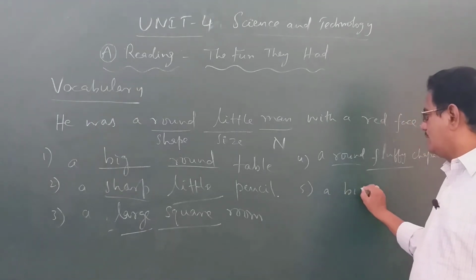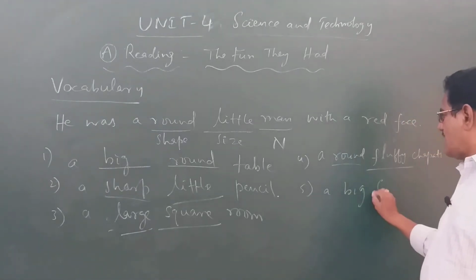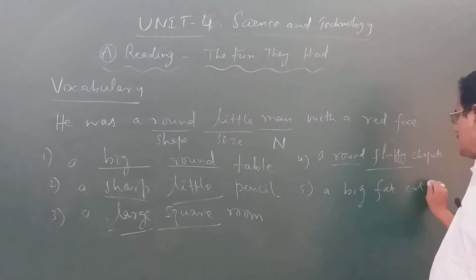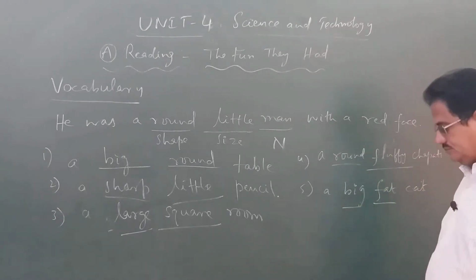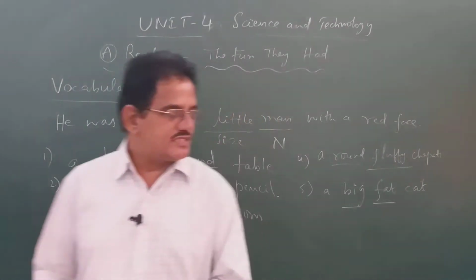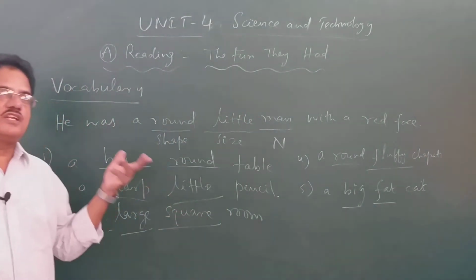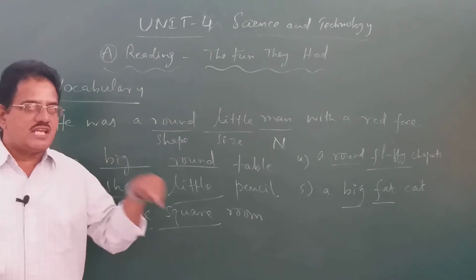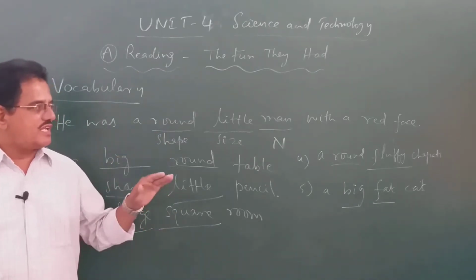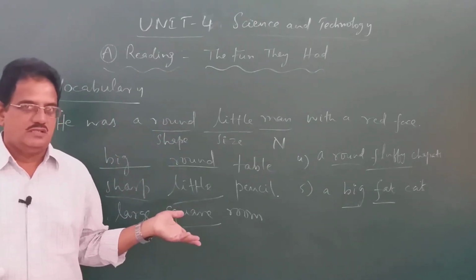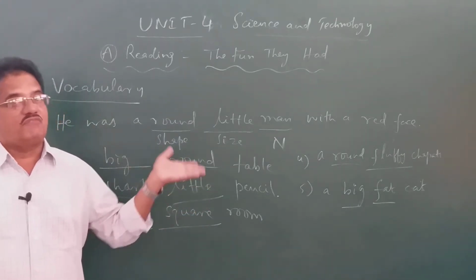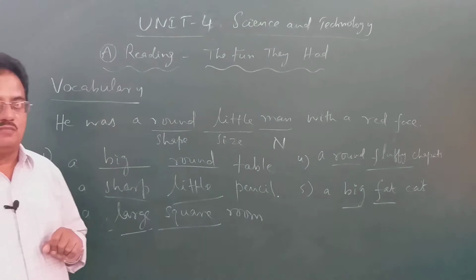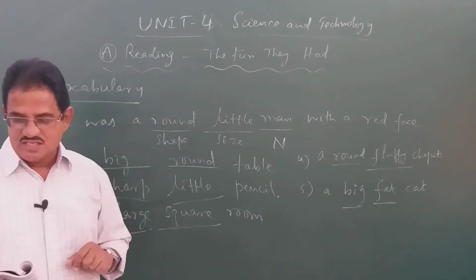A big fat cat. This is how we can use two different adjectives in a proper order. You cannot write fat big cat, because big cannot be fat or thin. Big fat cat is okay, no problem. There is nothing wrong with that.